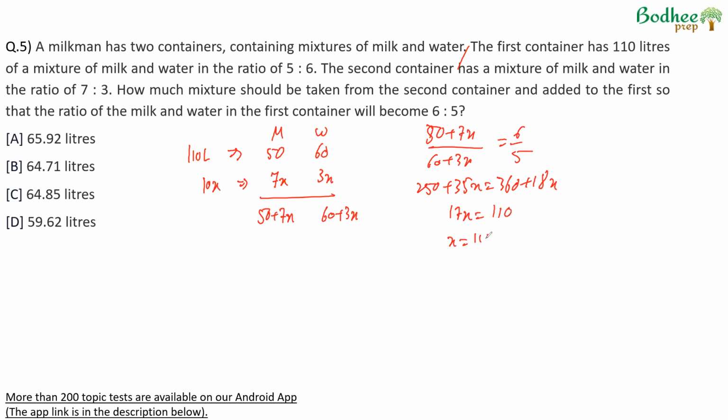So x becomes 110 upon 17. We have to find out the volume added, so we have to find the value of 10x.